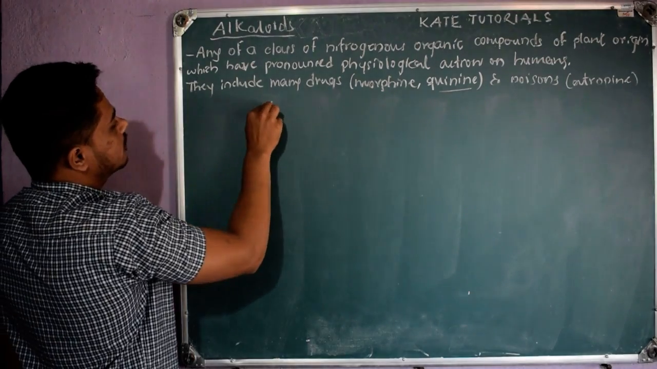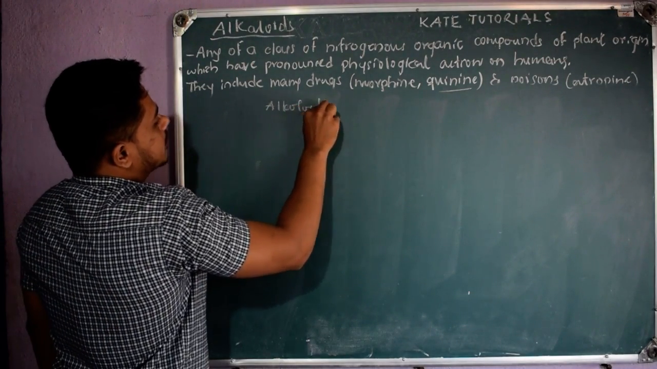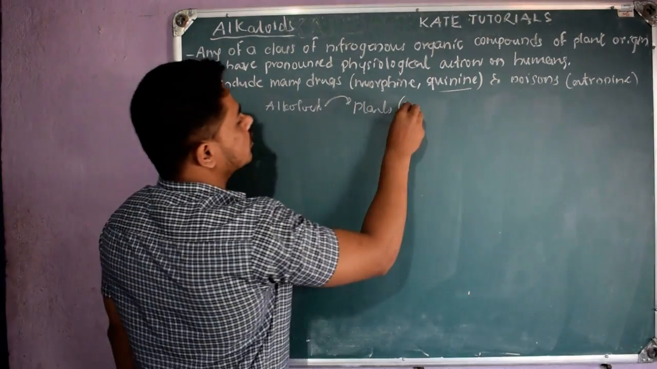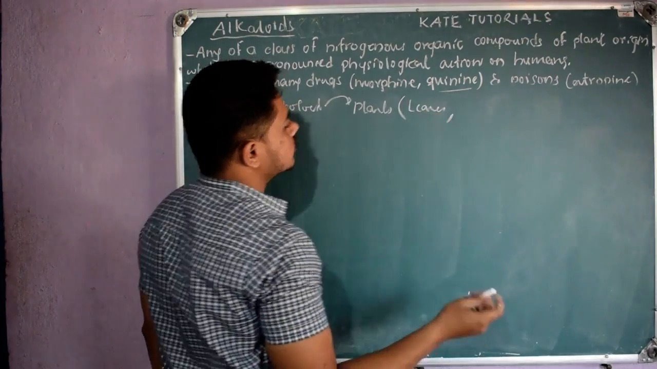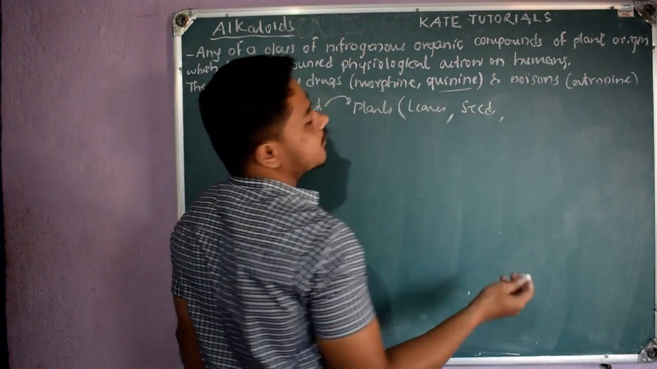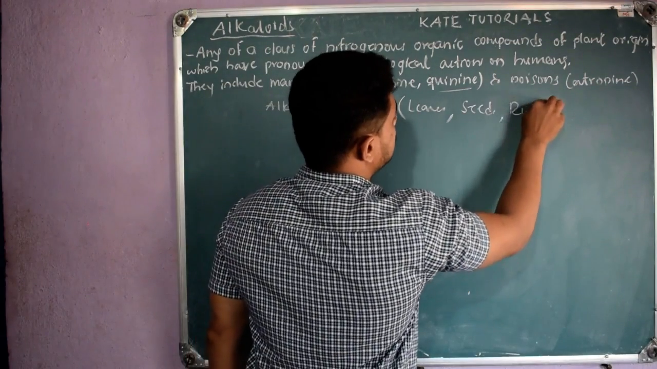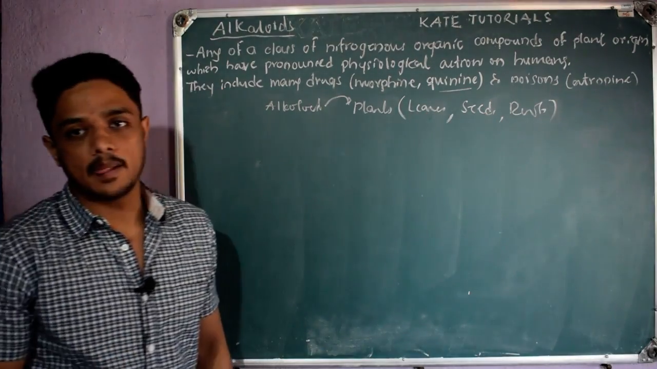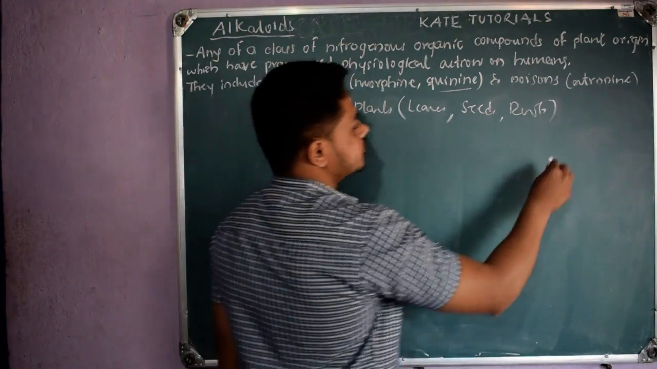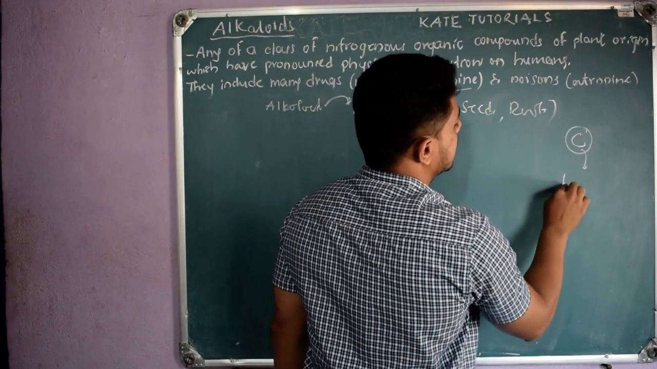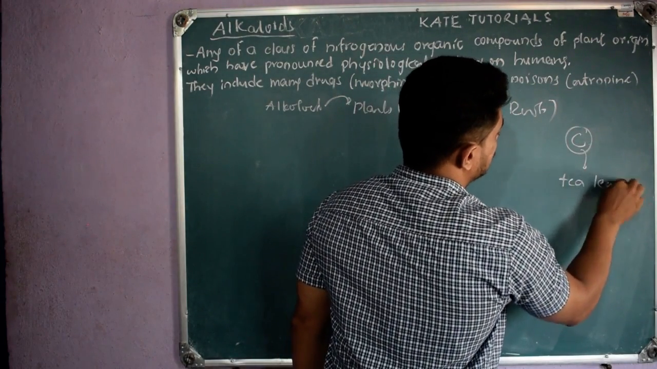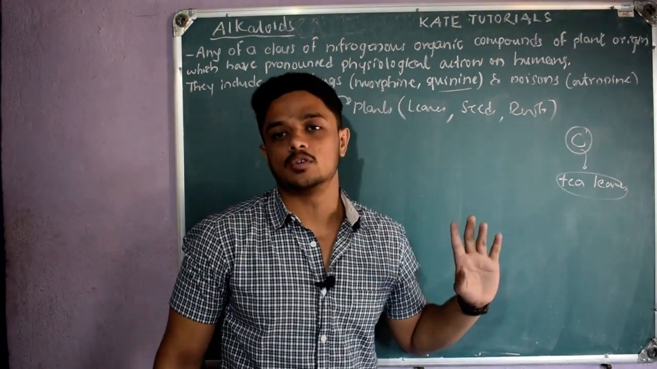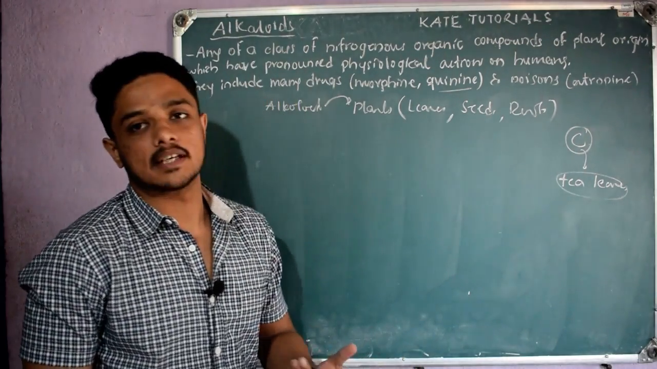So I have one alkaloid. It is present in plants. Plants have so many parts: leaves, seeds, fruit, roots, stem. The alkaloid can be present in any of them. For example, caffeine is present in tea leaves. In the lab during MSc, you will extract this caffeine from tea leaves. That you will learn in MSc labs only.